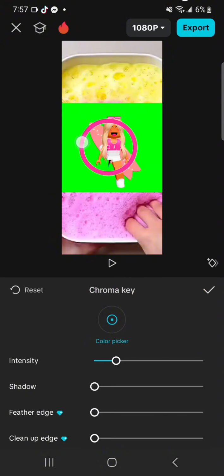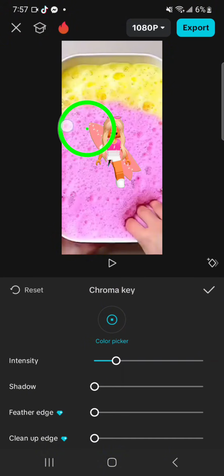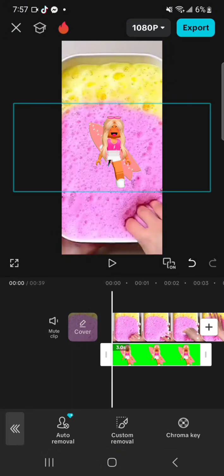Then put the color wheel to the green and place them. This is how to add characters in.